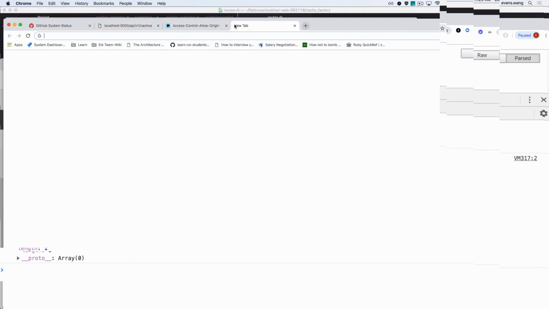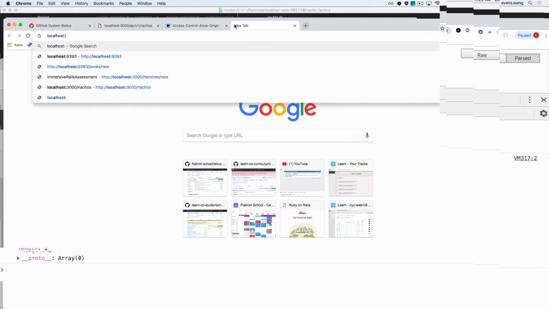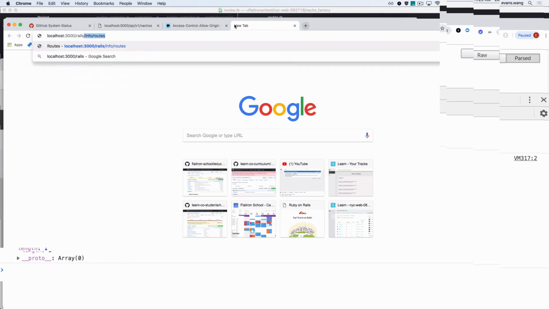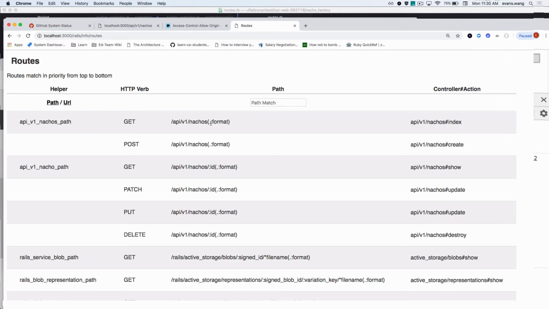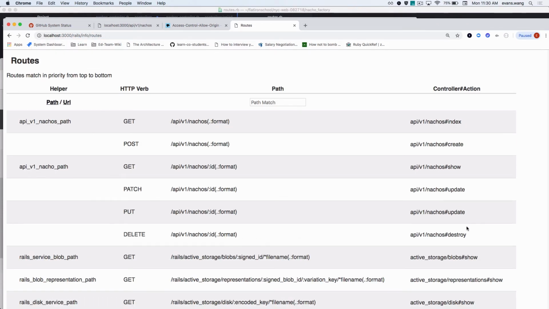I can always go to localhost:3000/rails/info/routes, and I will see all my routes. All right, all 7 of my RESTful routes. How many are there? 1, 2, 3, 4, 5, 6. Wait, PUT and PATCH are like the same, right? So it's kind of 5 right now. Why am I missing 2?